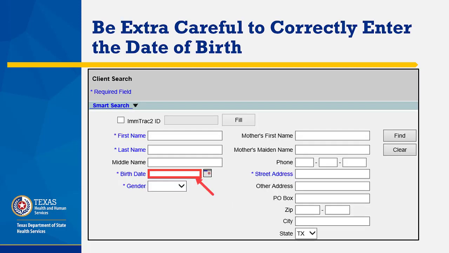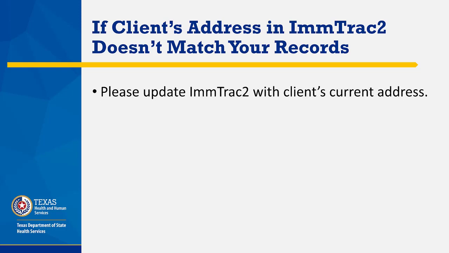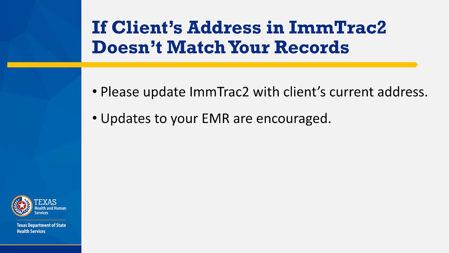Be extra careful to correctly enter the date of birth. An incorrect date of birth can make the difference between the client seen as a minor or adult, or you may not see a client that already exists in the database and create a duplicate. It's easy to make this mistake and transpose numbers. If the client's address in ImmTrac2 does not match the provider's EMR records, please update ImmTrac2 with the client's current address. Updates to your EMR are encouraged.